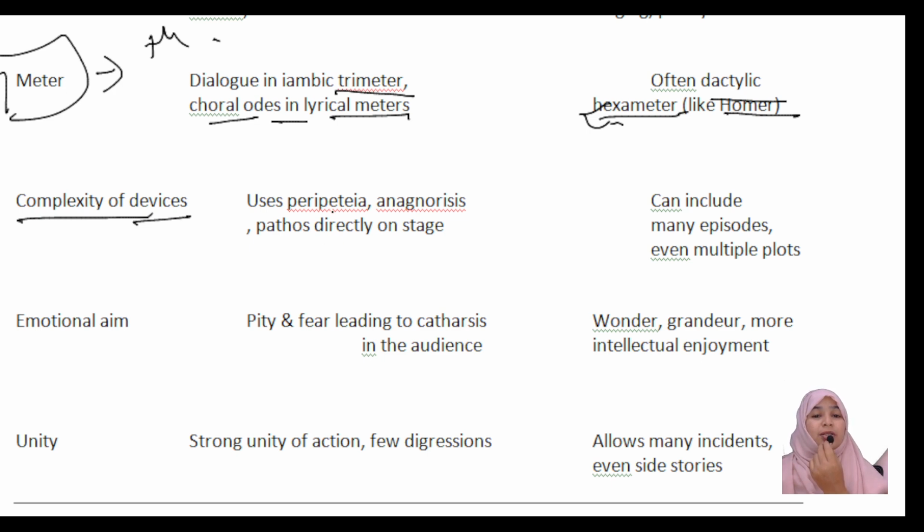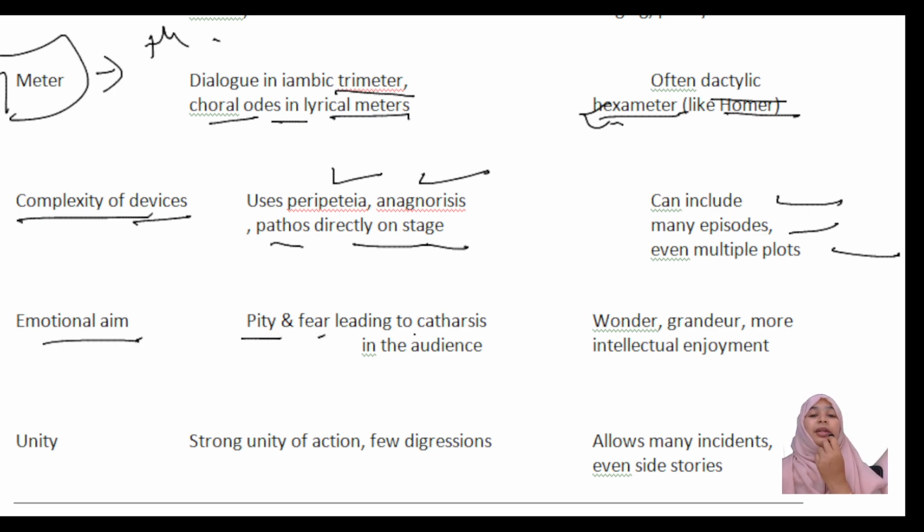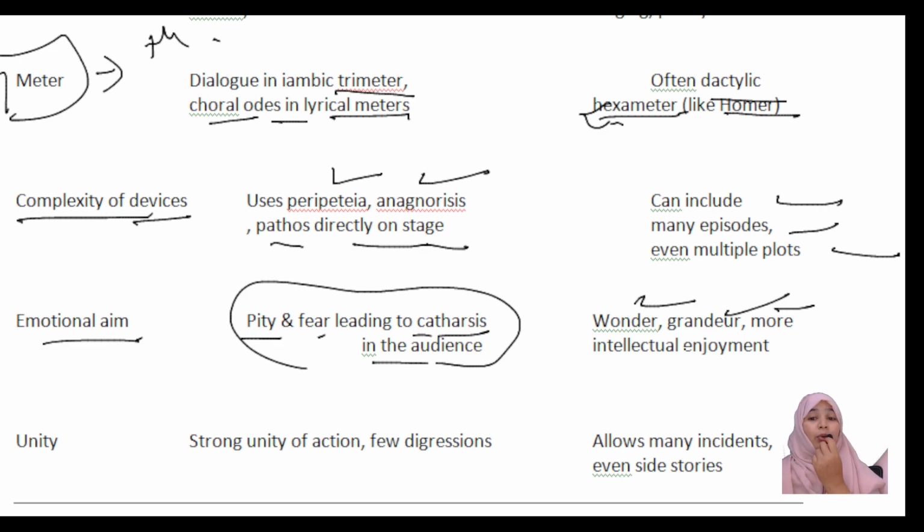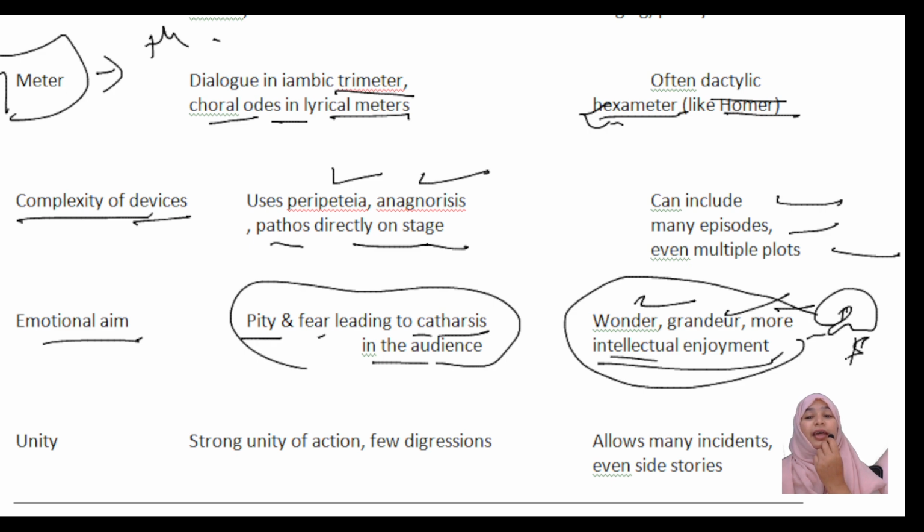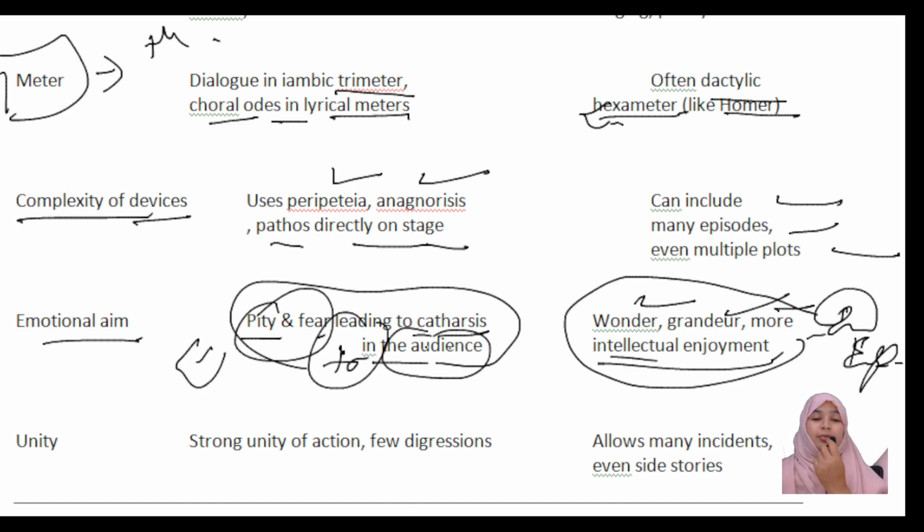Complexity of devices: tragedy uses peripeteia, anagnorisis, pathos directly on stage. Epic can definitely include many episodes, even multiple plots. So the emotional aim of tragedy is pity and fear, leading to catharsis in the audience. What about epic? Wonder, grandeur, more intellectual enjoyment. We can see a mixture of emotions in the epic. But in tragedy, pity and fear must lead the audience to catharsis.